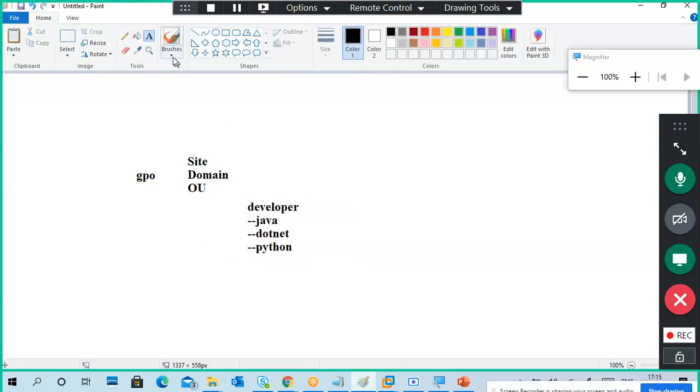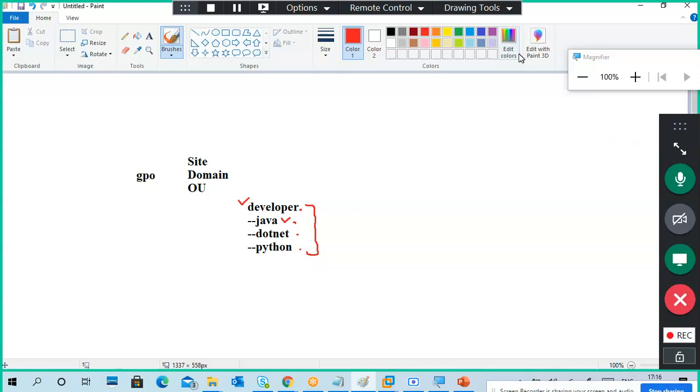For example, if I link the policy to Java, only Java sub OU users, groups, and computers will be affected by the policies. If I link the policy to Developer, all users, groups, computers in the Developer OU and Java, .NET, Python, all will get those settings.